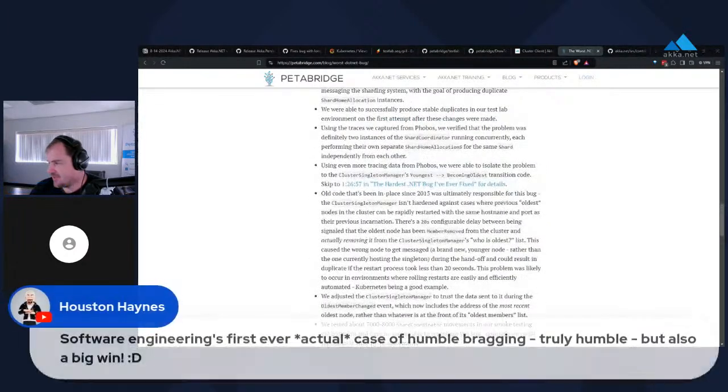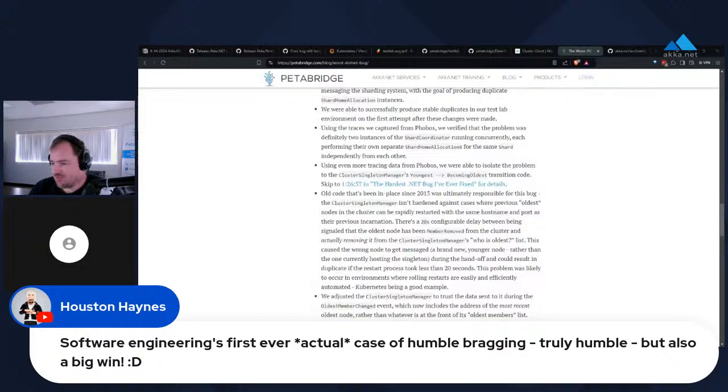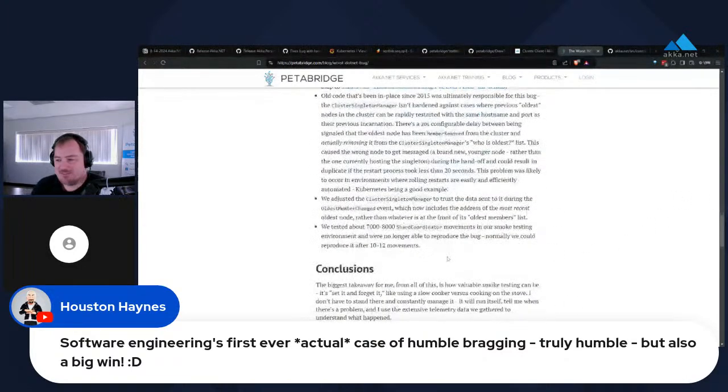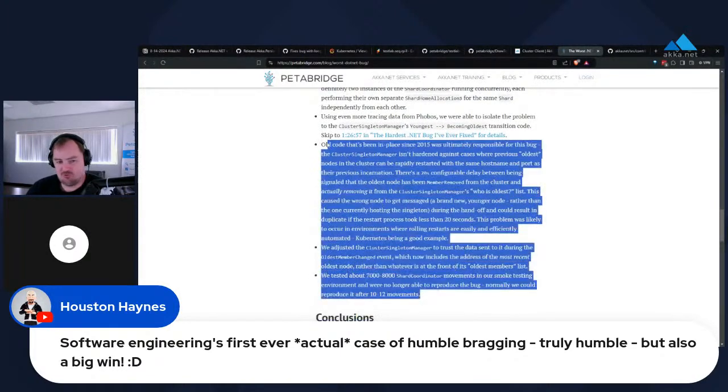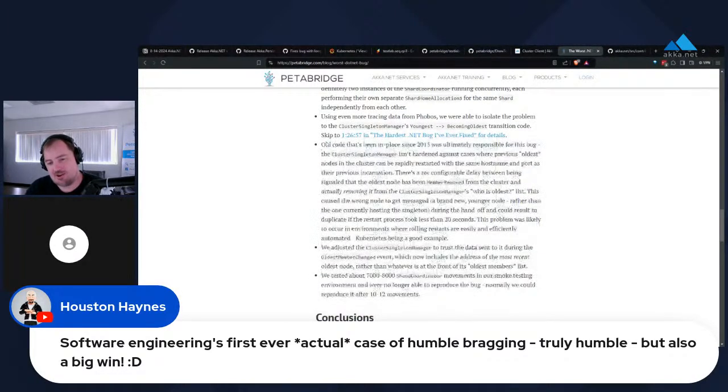So, as Houston said here, software engineering's first ever actual case of humble bragging. Well, thanks. It was a lot of work, but this is a really important bug for us to fix. You have to be able to trust when Akka.cluster sharding says there will be exactly one copy of this entity. That has to be true in order for that system to have any credibility at all. So that's why I spent like 70 hours in the span of a month tracking down that bug.